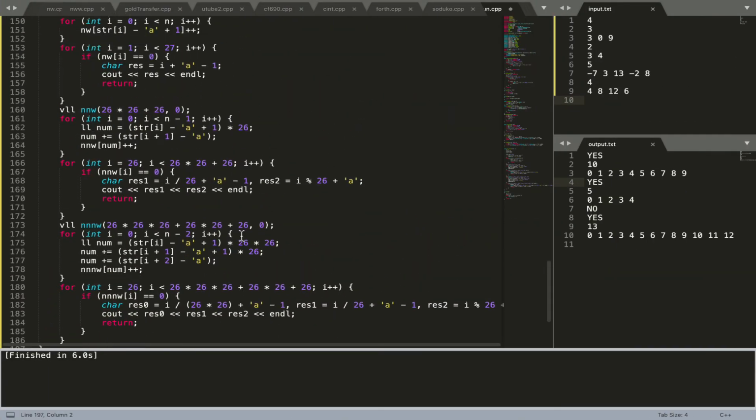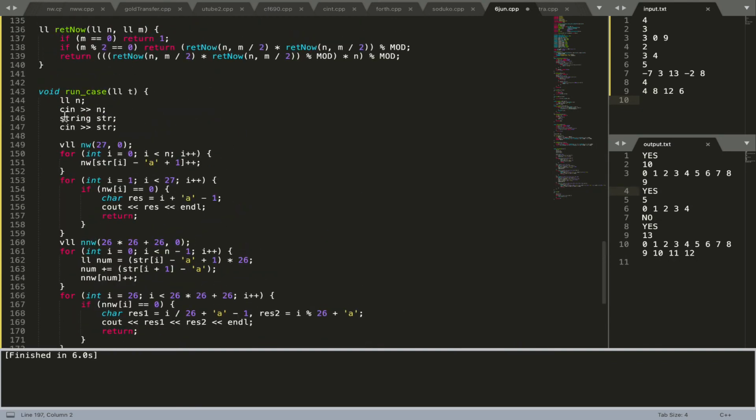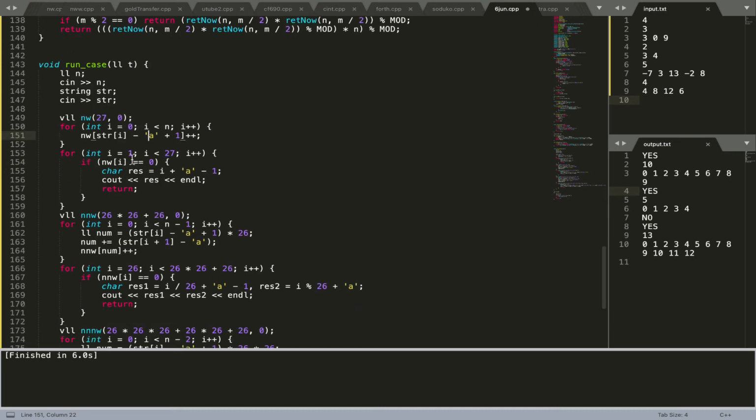So basically the code for this is also really simple. What you can see here is that I just take the input string, and then I declare some arrays. This is the array for the strings of length 1. I iterate over all the characters, and for each character I add 1 to the initial value of 0. If the value for any of 1 to 26 for any character is equal to 0, I return the mex, and after that I return from the function.